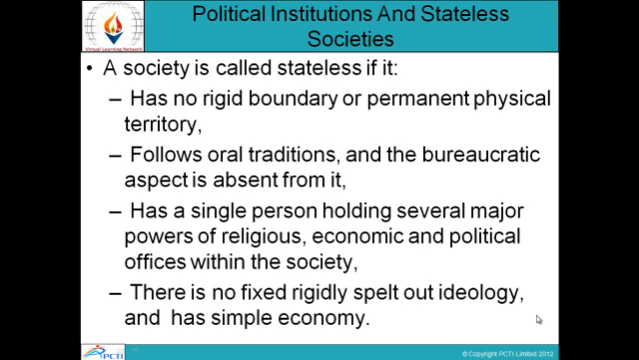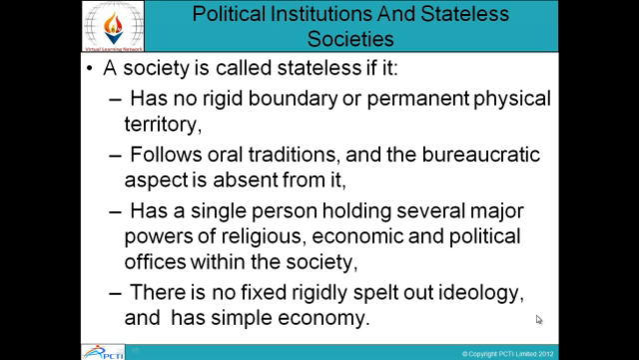A society is called stateless if it has no rigid boundary or permanent physical territory, follows oral traditions, and the bureaucratic aspect is absent from it. It has a single person holding several major powers of religious, economic and political offices within the society. There is no fixed, rigidly spelled out ideology, and it has a simple economy.